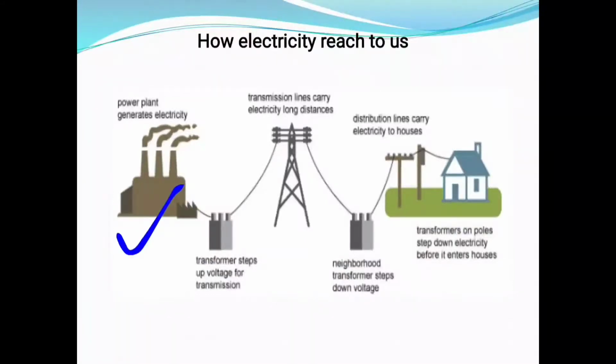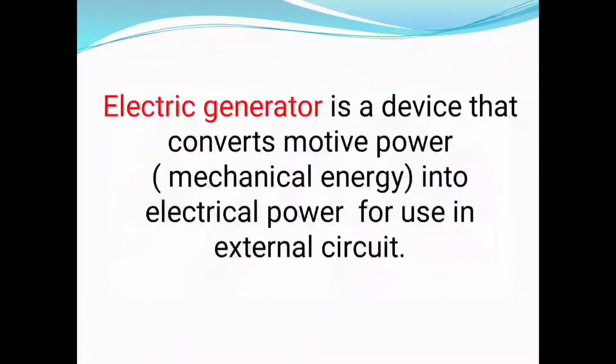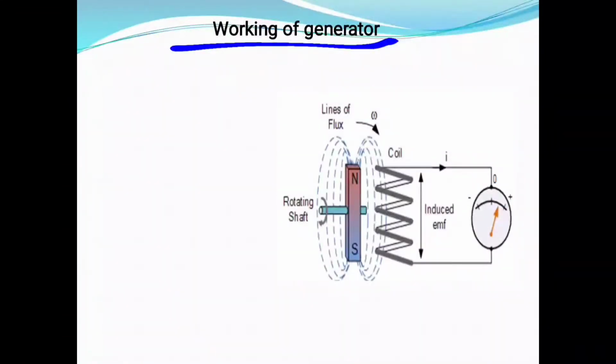Let's see what an electric generator is. An electric generator is a device that converts mechanical energy into electrical power for use in an external circuit. Let's see how an electric generator works. So let's start the working of the generator.